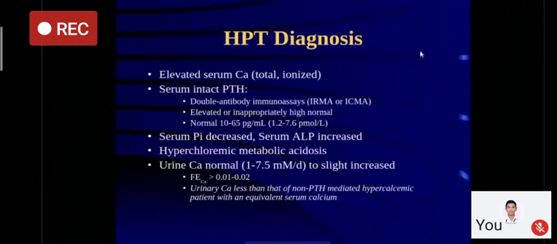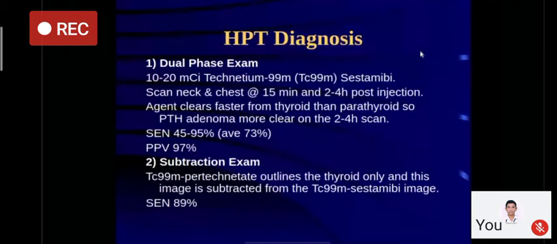How to make the diagnosis of primary hyperparathyroidism? You measure serum calcium level and albumin level, and correct for it. You measure intact PTH levels. We have discussed the normal range. In presence of hypercalcemia, if PTH levels are elevated, phosphate is suppressed and serum alkaline phosphatase is increased, the diagnosis of primary hyperparathyroidism is confirmed.